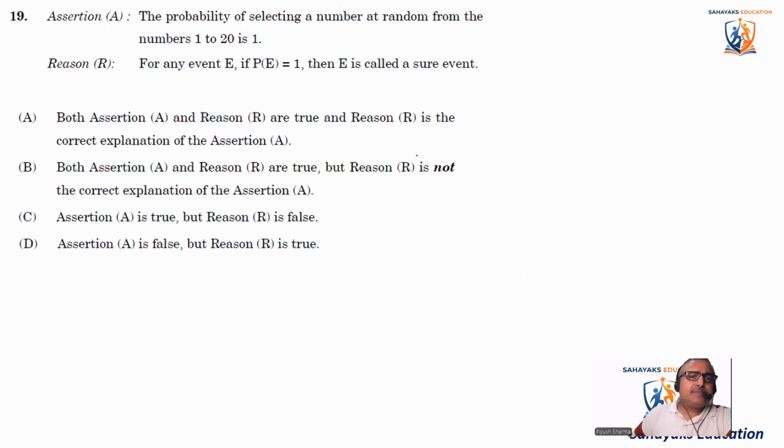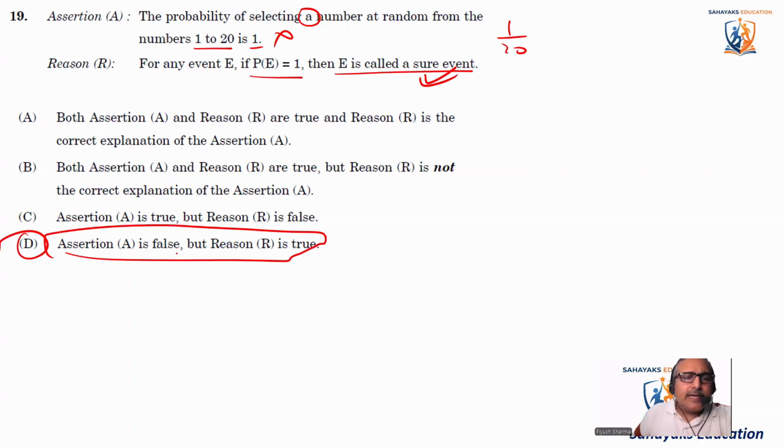Let's come to the next question. These are assertion and reasoning questions. The assertion says the probability of selecting a number at random from numbers 1 to 20 is 1. If I'm selecting a number, the probability will be 1 by 20, so this statement is incorrect. The reason says that for any event E, if P is equal to 1, E is called a sure event. Yes, this part is true. So the assertion is false, but the reason is true. This is the right answer.